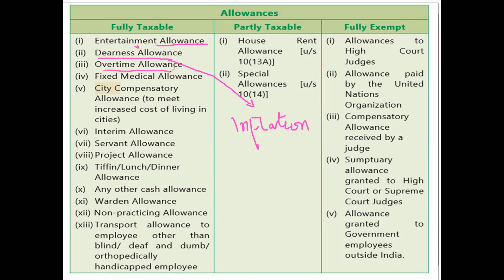Next one is overtime allowance. Overtime means you are working for 2-3 hours extra. For this, they are going to pay overtime allowance. Please remember one important thing. Commission is paid only once if you are achieving the targets. If you're not achieving the targets, you are not going to get commission. But these things will be given on a monthly basis.